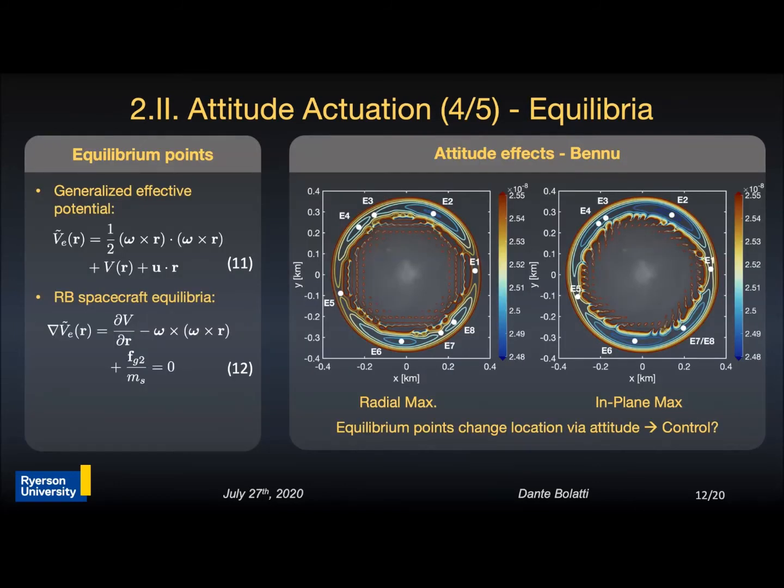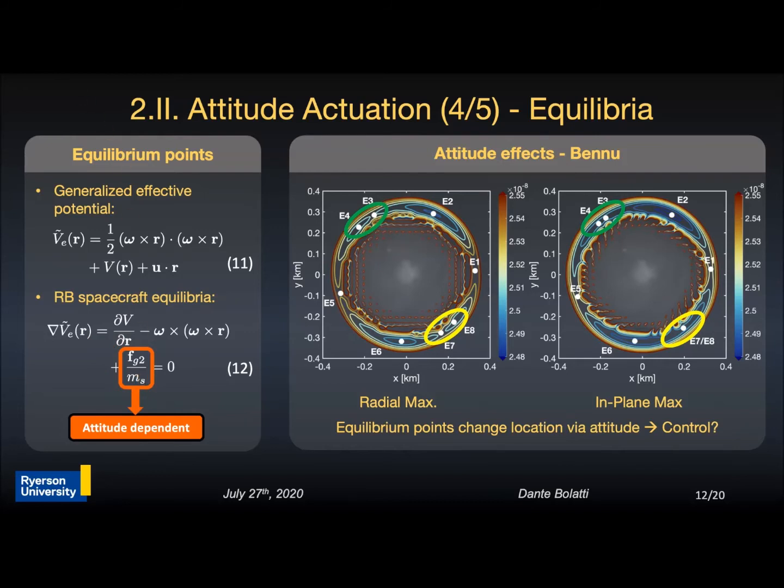Considering our rotating frame of reference, we can define a generalized effective potential that includes both the gravitational potential and the effects of centrifugal force, as shown here in equation 11. In this equation, the coupling effects are introduced on the term u, and by computing the gradient of this generalized potential term and making it 0, the position of the equilibrium points can be obtained as shown here in equation 12, where the attitude-dependent force term has been made explicit.